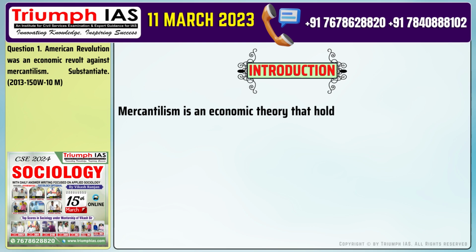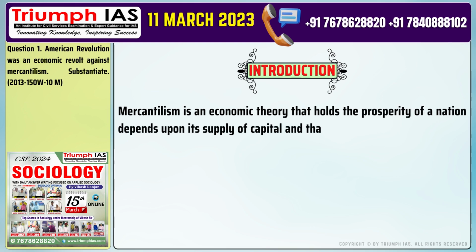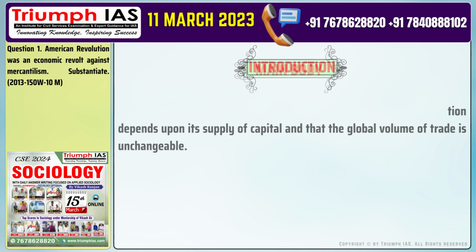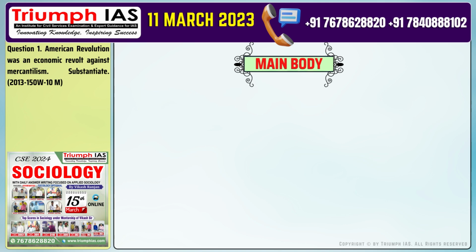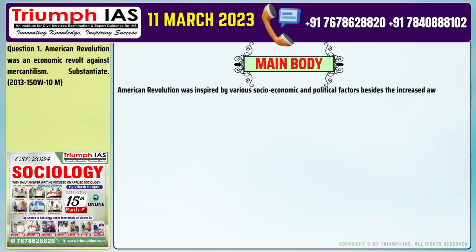Mercantilism is an economic theory that holds the prosperity of a nation depends upon its supply of capital and that the global volume of trade is unchangeable. The main body of the answer should be: American Revolution was inspired by various socio-economic and political factors besides the increased awareness of the masses about their natural rights.